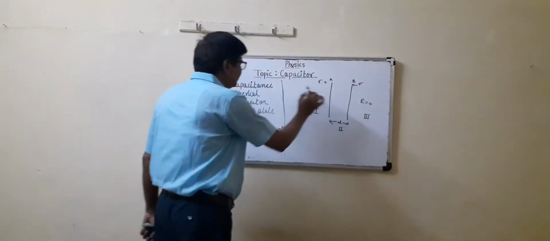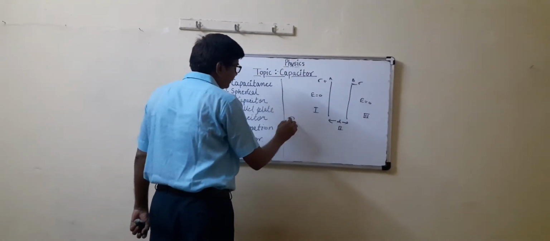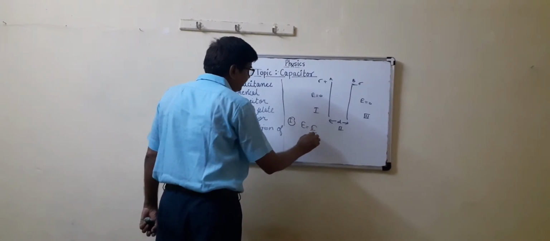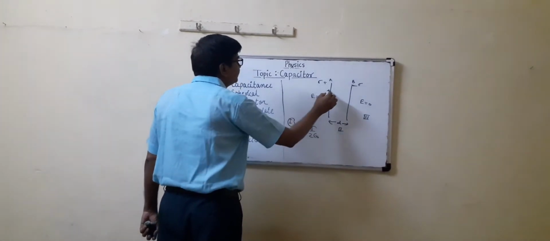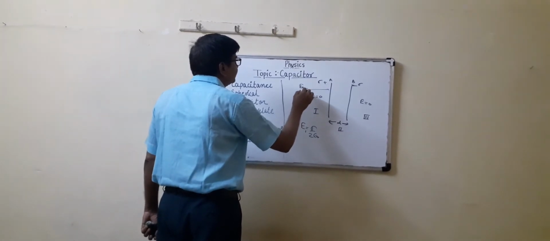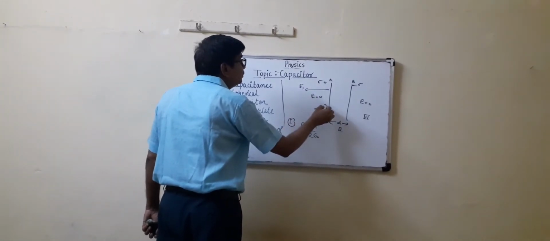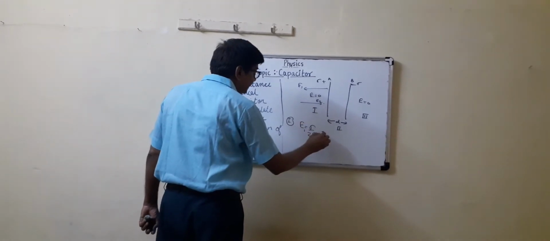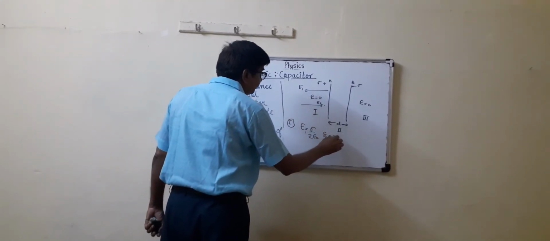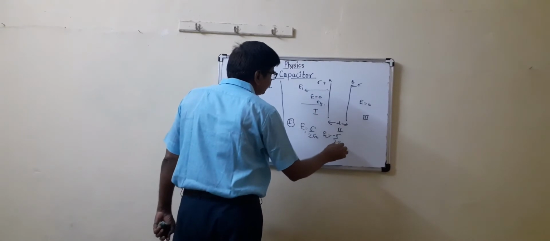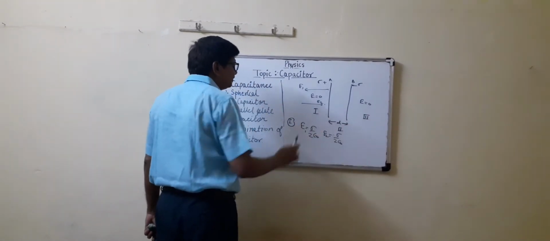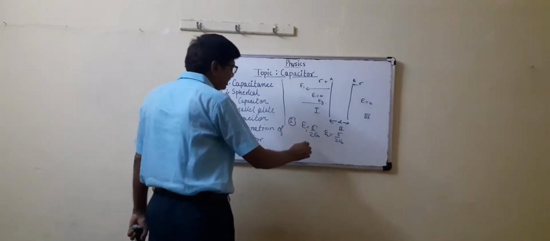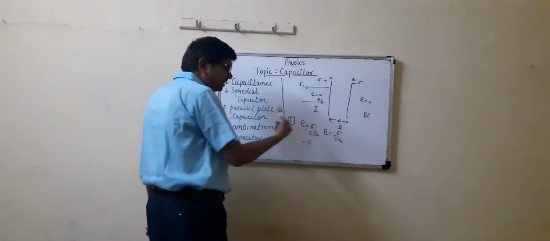Now, first case, E is equal to sigma upon 2 epsilon naught. Suppose E1 and E2, that is also sigma upon 2 epsilon naught, but they are in opposite directions. Due to the opposite directions, the net electric field is 0, they cancel out.